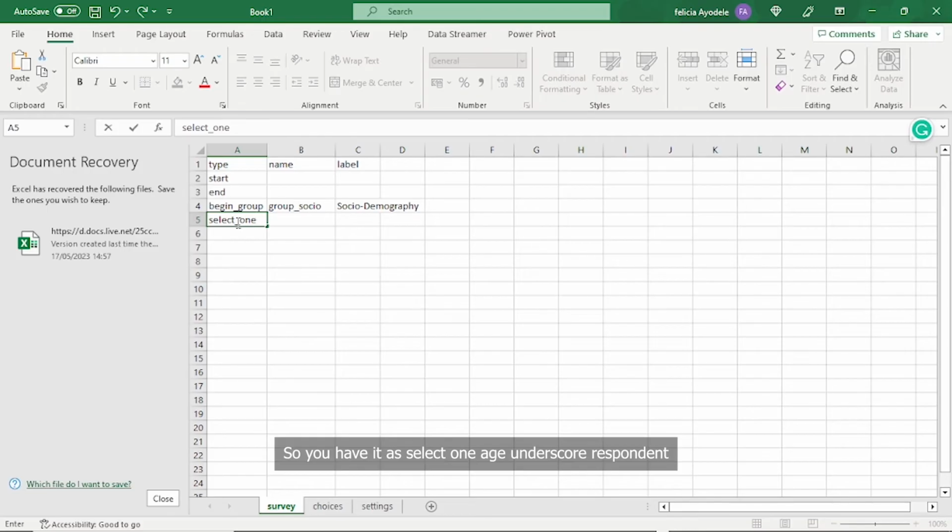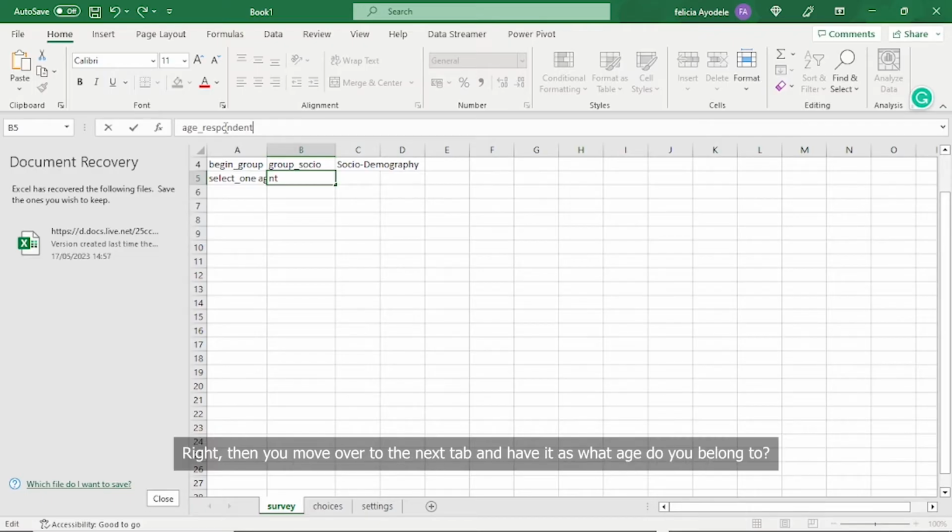So you have it as select one, age underscore respondent. Right? Then you move over to the next tab and have it as: what age do you belong to?